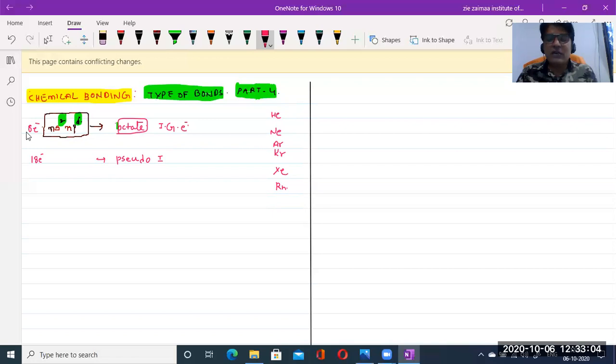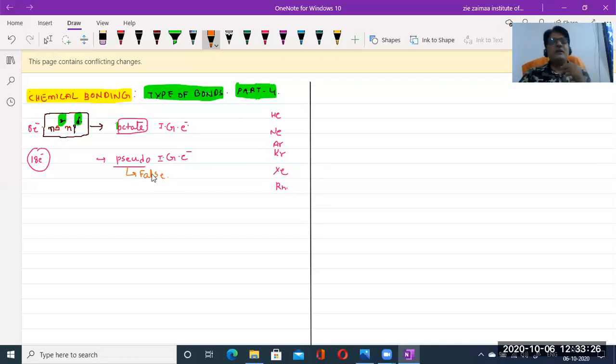Then what about this one? Instead of 8 electrons, if 18 electrons are present in the outermost orbit, then we say pseudo inert gas electronic configuration. Pseudo means false.